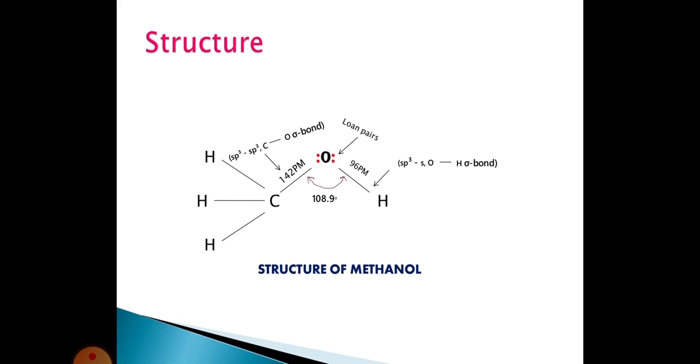The bond angle is decreased because the oxygen has lone pairs of electrons. The lone pairs cause repulsion, so the bond angle is slightly less compared to the tetrahedral bond angle. This is the reason for this bond angle.